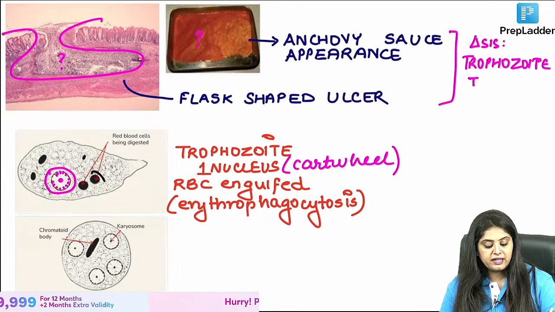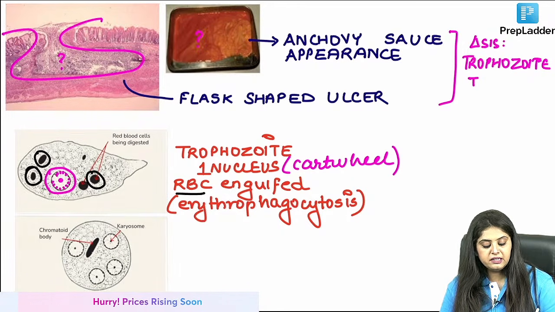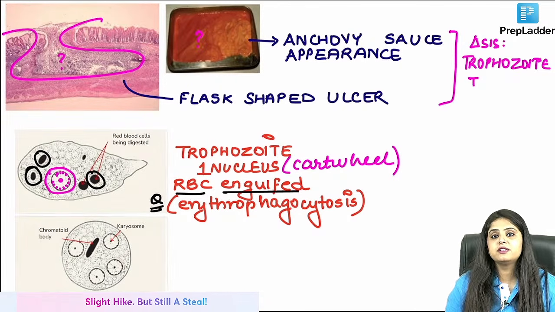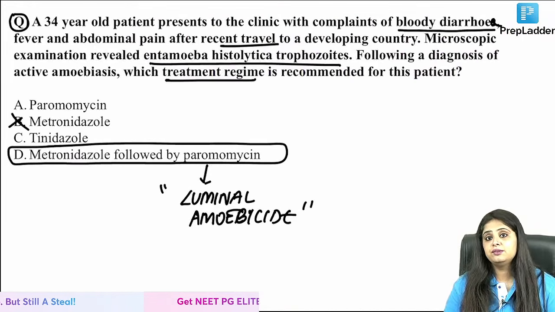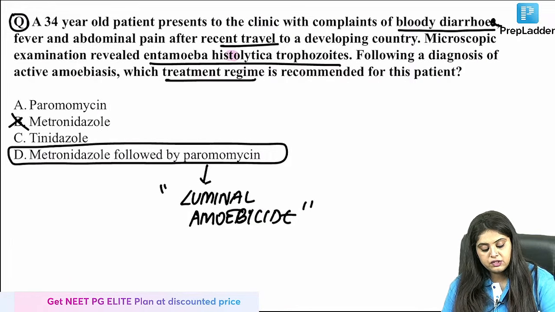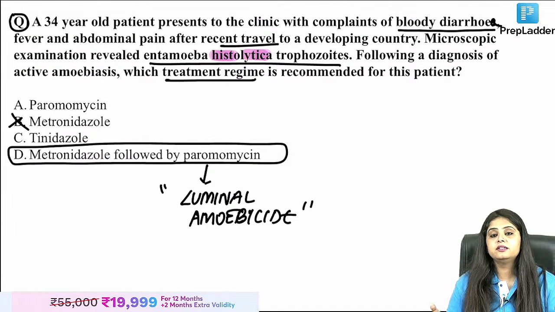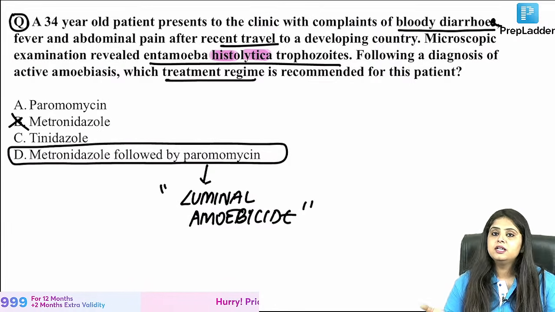Apart from the nucleus, I can see red blood cells. Okay, it has eaten up red blood cells. The only parasite to eat up red blood cells is Entamoeba histolytica. Just in its name, in case you didn't notice, histo means tissue, lytica means breakage. It is breaking the tissue, eating the blood. Breaking the tissue means there will be blood loss, and it eats that blood.